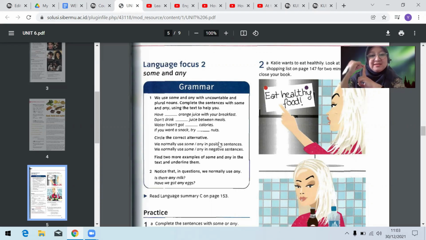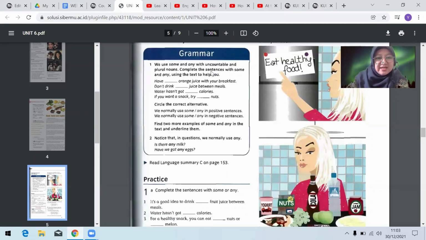The second one is, any is used for interrogative sentence or kalimat tanya. For example, do you have any sugar? Nah, so that's it, ya.